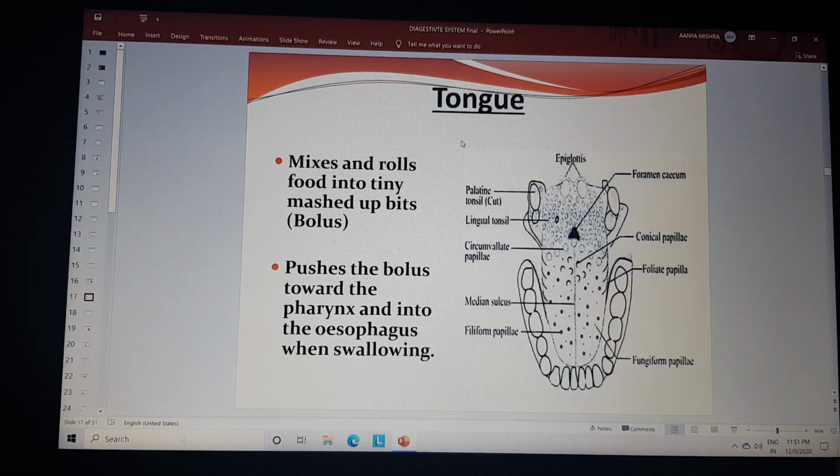Next, the tongue. The tongue mixes and rolls food into small masses up to the bites. That is where bolus formation takes place. It pushes the bolus towards the pharynx and into the esophagus when swallowing.